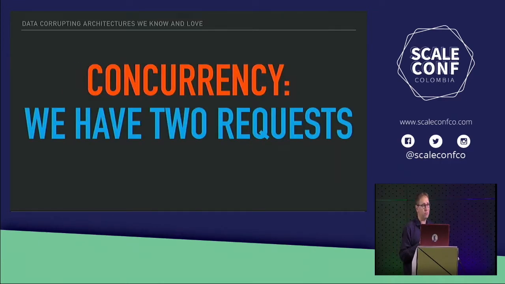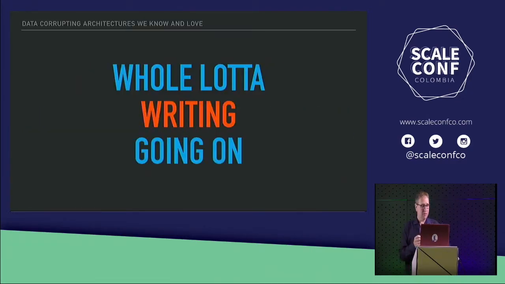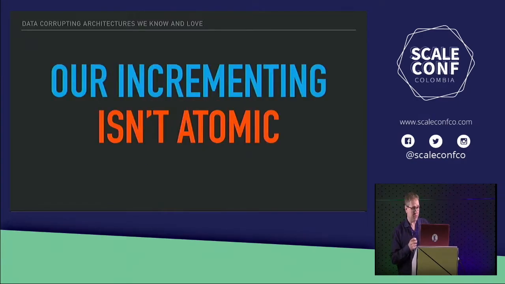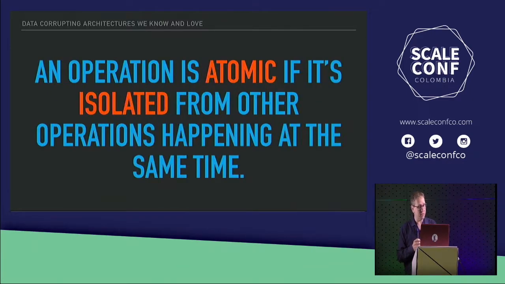We have concurrency because in this case, for our simple example, we had two requests. There's an awful lot of writing going on there. Not anything particularly interesting, it's just a lot of writing. And the incrementing that we're doing isn't atomic. How many people know what atomic is? All right, I'll spend some time, but not a ton of time on it.